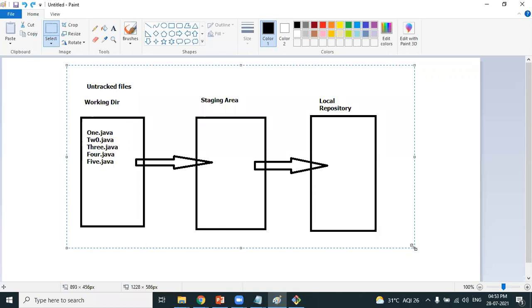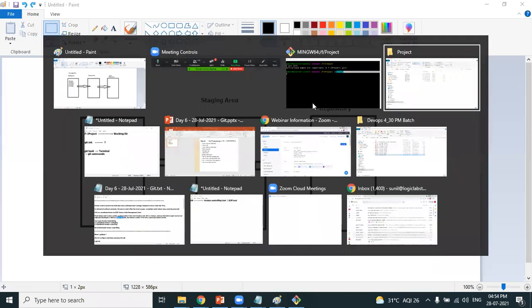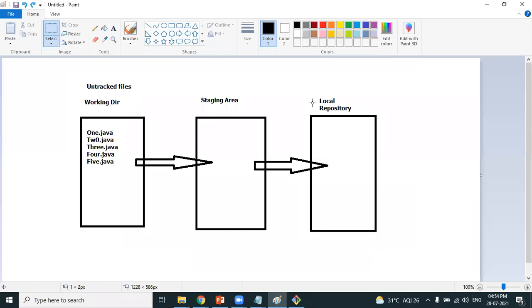The additional responsibility each developer should perform is to move the files from the untracked section to the staging area. From the staging area, he needs to move the files into the local repository. All these are virtual. If you ask me, can you show me where is the staging area? This is something virtual. This is how Git architecture works. By default, every file is an untracked file.